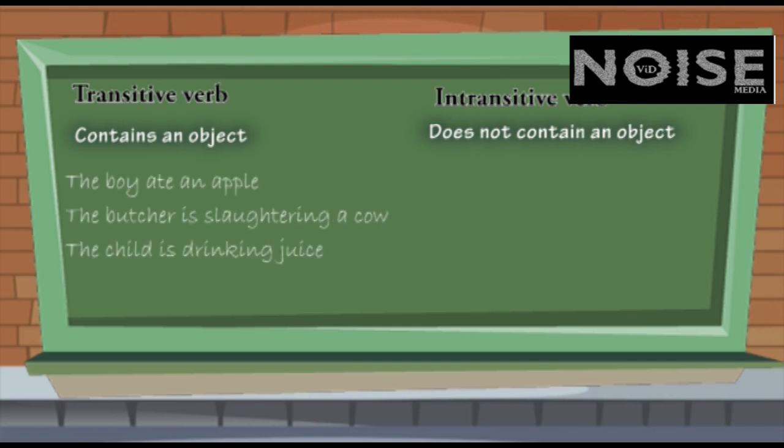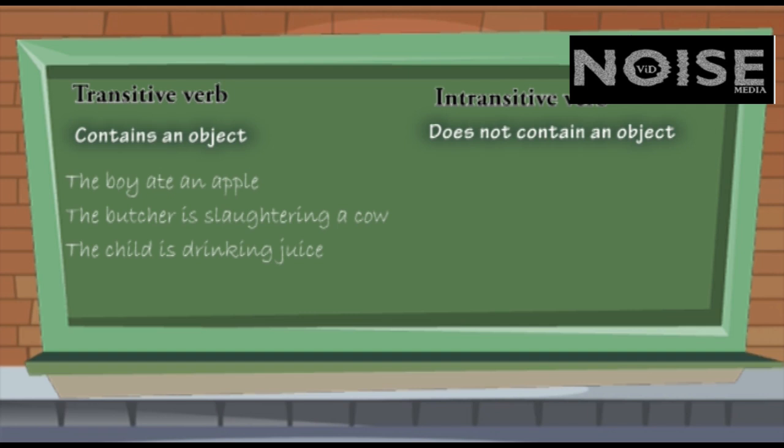First, transitive verbs. The boy ate an apple. This means ate is a transitive verb because if you say the boy ate, message will not be clear. Second example, the butcher is slaughtering a cow. Here slaughtering is a transitive verb because it needs some object, what. He is slaughtering cow, hen, what. Third sentence, the child is drinking juice.